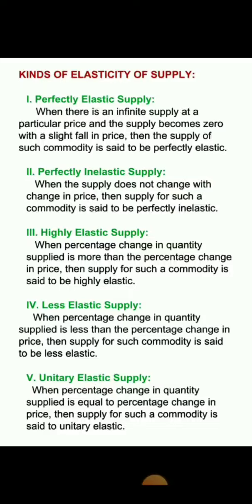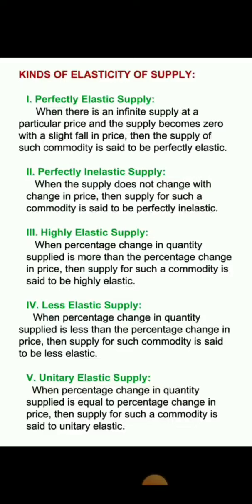Such a type of supply can be called perfectly elastic supply. It means at the normal price, the supply of the commodity will be infinite, uncountable. But if there is a slight decrease in the price, then the quantity supplied becomes zero.